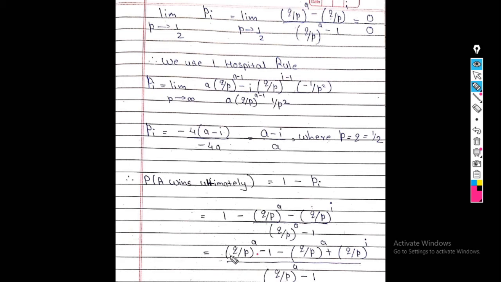Now in this case, see, these two terms get cancelled. So what remains? Q upon P raised to I minus 1, Q upon P raised to I. See, these two terms get cancelled, this one and this one.